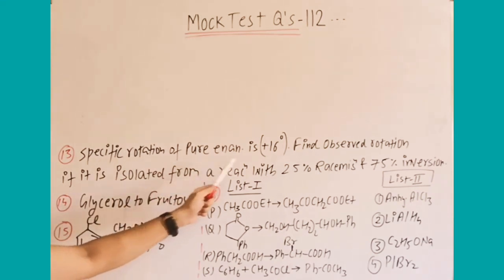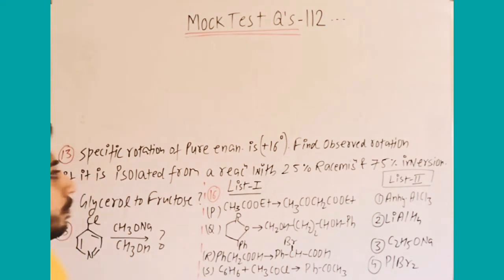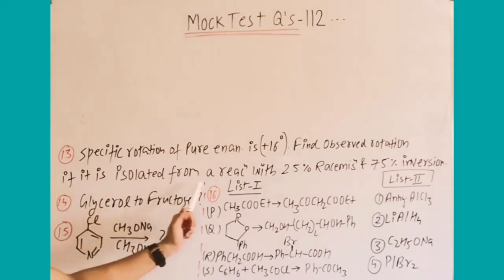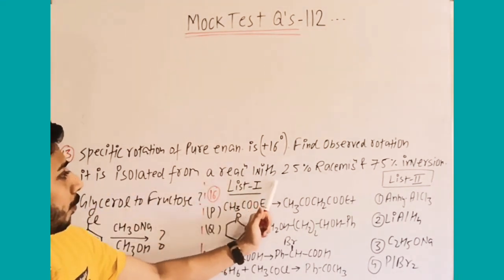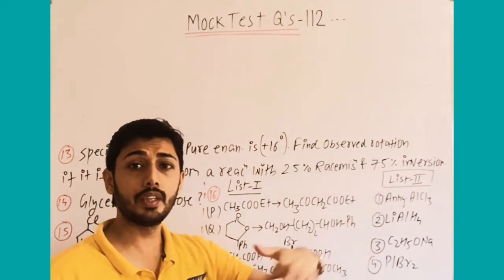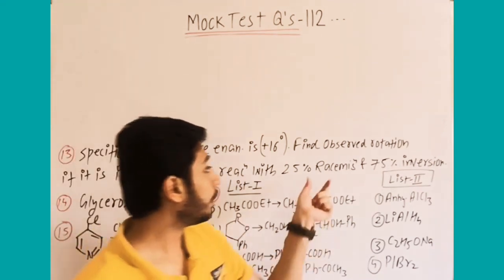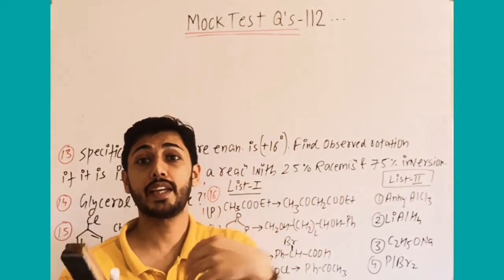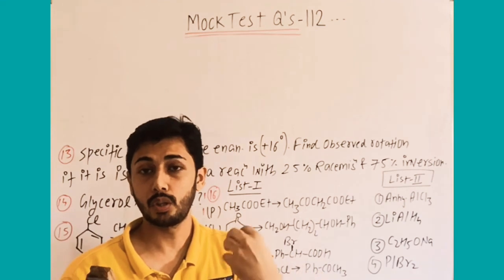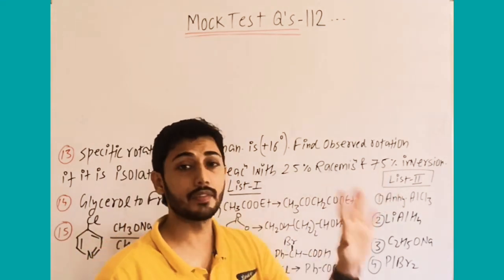Specific rotation of pure enantiomer is given, optically pure compound is there. Find the observed angle of rotation if it is isolated from a reaction with 25% racemization and 75% inversion. Racemization takes place, apart from the racemic mixture, what is the excess amount of enantiomer present? Now, optically pure substance is 75%.